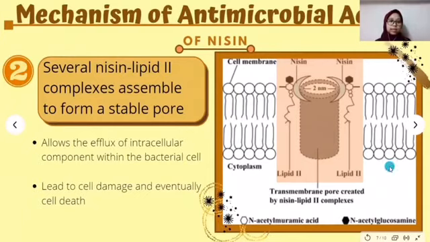Consequently, this damaged cell will not be able to produce energy to support its growth in cheese. Therefore, this will lead to cell death. This is how Nisin acts as a natural biopreservative in cheese in order to prevent the growth of gram-positive bacteria.